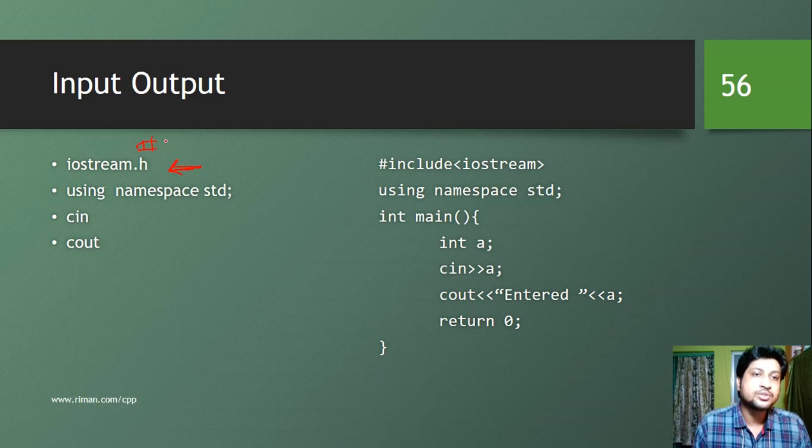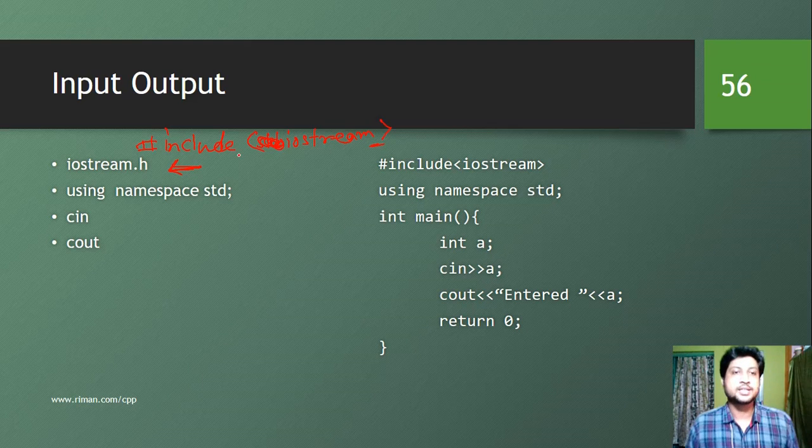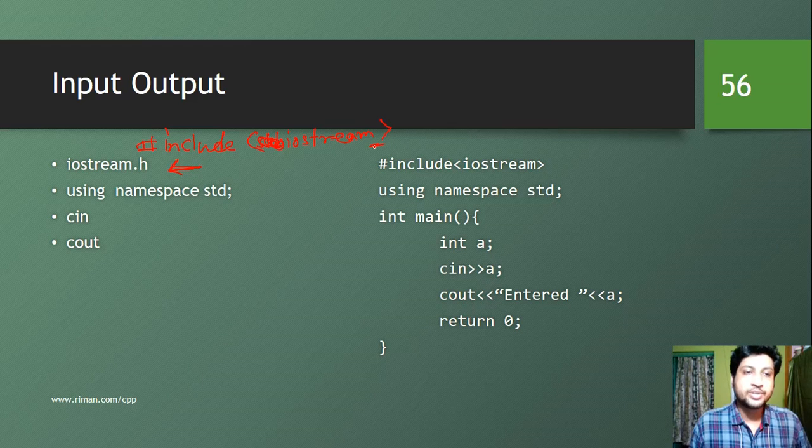And for that we have to use include iostream, not .h. So we don't have to put the .h for C++ header files. So we can include this as include iostream. And also we have to use this std namespace, because in this namespace the cin and cout are defined, and the name of cin and cout is resolved by this namespace std.